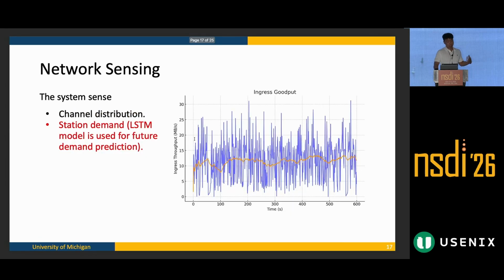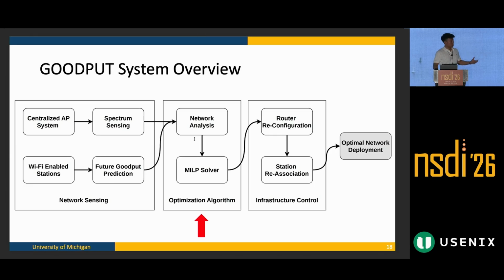The second is the station demands. So instead of just using the history to figure out the demands that each station will require at the current timestamp, there's an LSTM, the long short-term memory neural network, dedicated to tackle this problem. It is also compatible with most popular operating systems, Windows, Linux, and is also very lightweight, to predict the short future demands that each station has. So by understanding those two sensed information, we can propagate those results into our optimization stage.